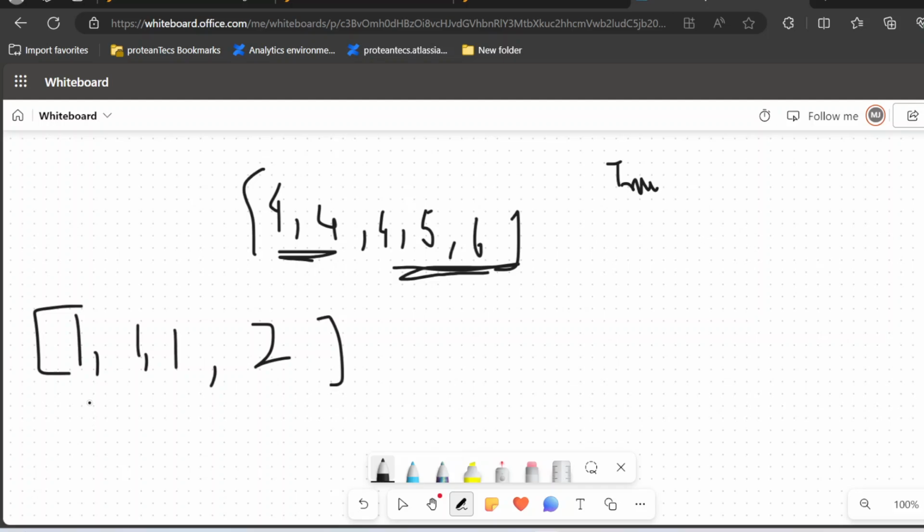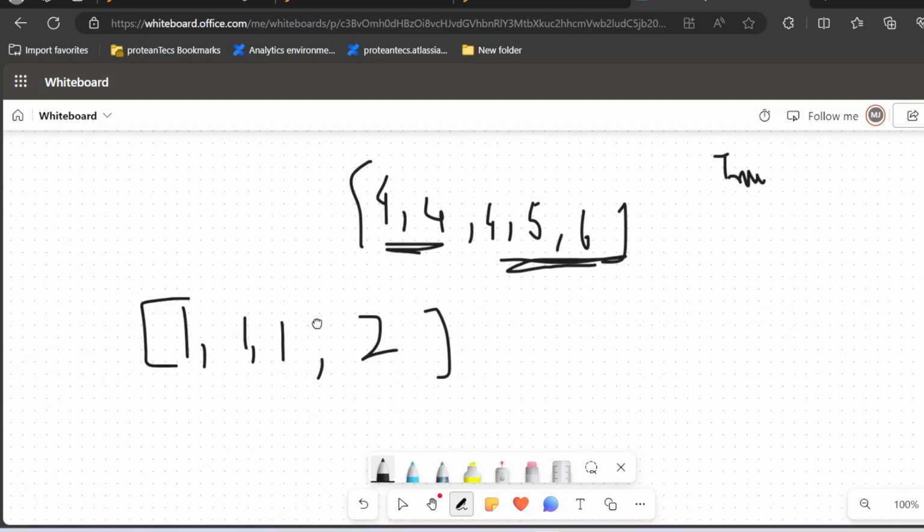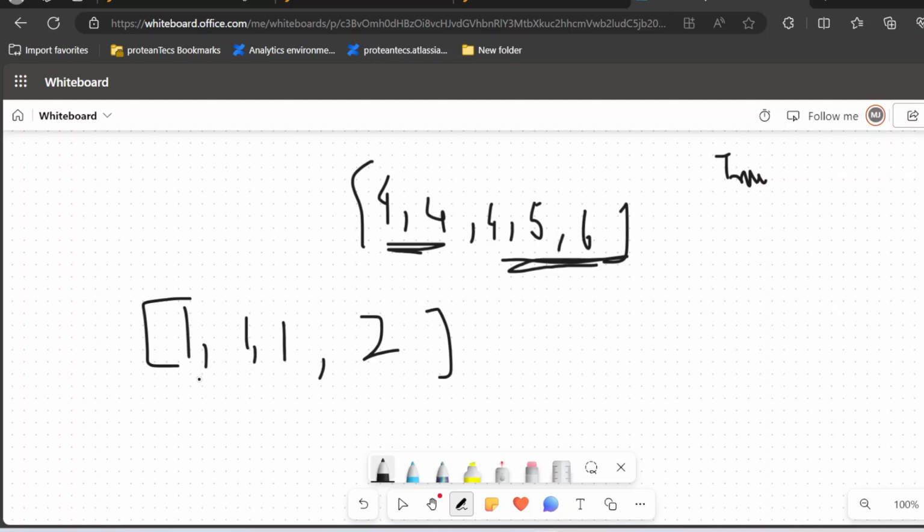Another example you are given is 1 1 1 2. The thought process of solving this question will be to first check any of the three conditions. Let's see, for these two elements, can I divide the subarray? Yes, I can make a subarray here of two equal elements, so 1 1 is valid. Right now I'm left with 1 2. But is 1 2 valid? No, it is not valid.